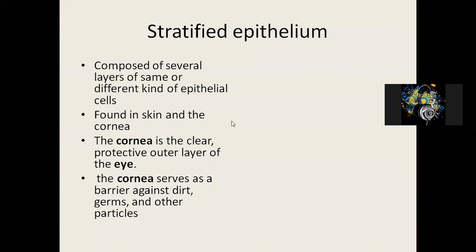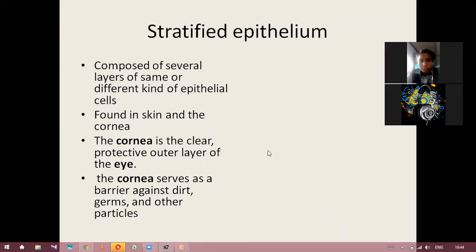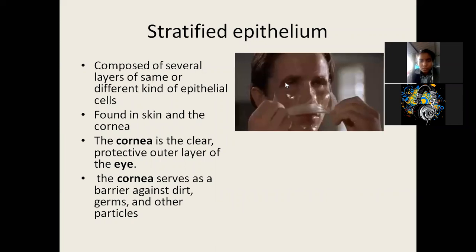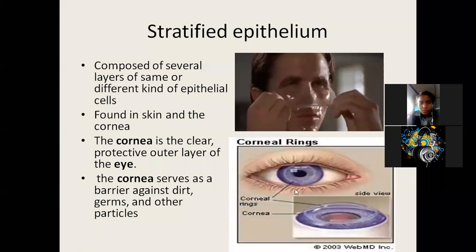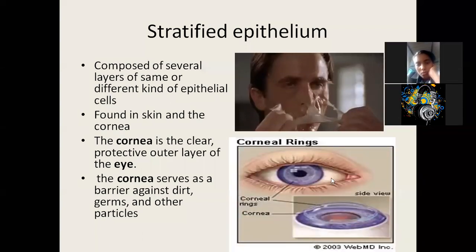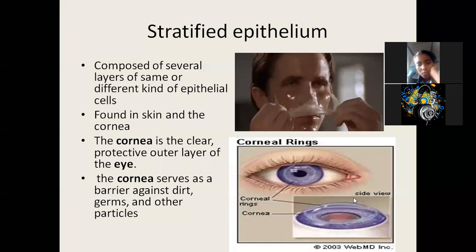Now if you see this, the skin. Okay, see this. This is like stratified. It is made up of many layers. Every day one layer goes, there is wear and tear of the skin. So that's why it has to be replaced by other cells. So that's why it is made up of stratified. The next one is cornea. This is your cornea. Okay, the transparent part of your eye, it covers the eye. Got about stratified.